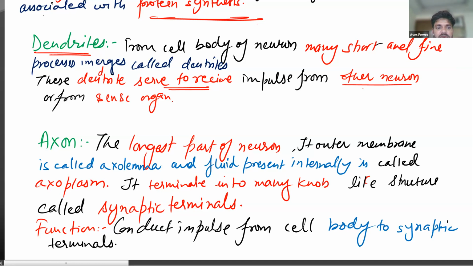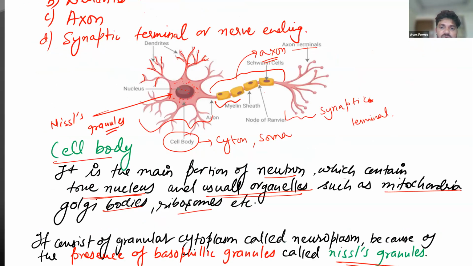Now moving to the next part, which is the axon. What is the axon? The axon is the longest part of the neuron. What is its main function? It transfers the signals from the cell body to the synaptic terminal.